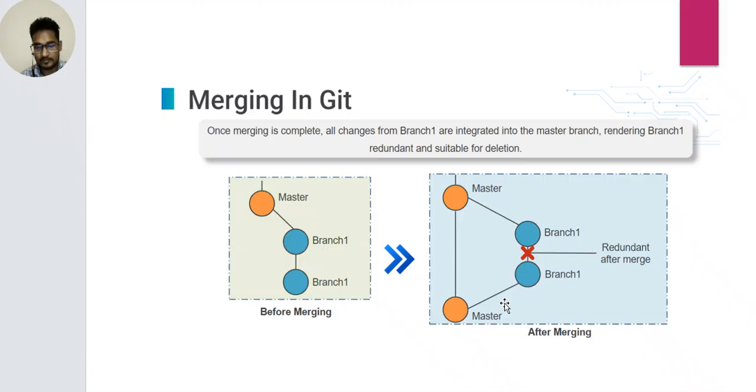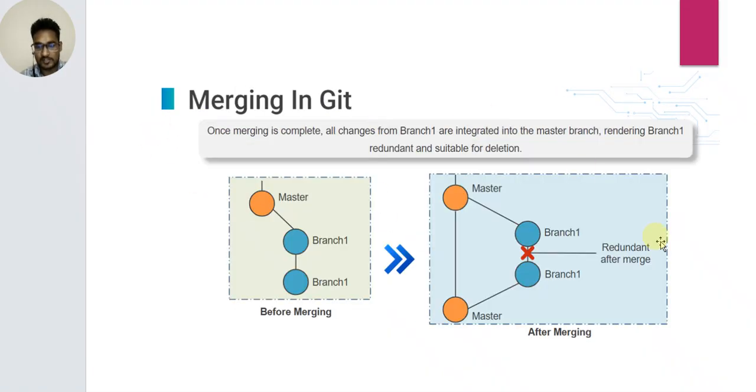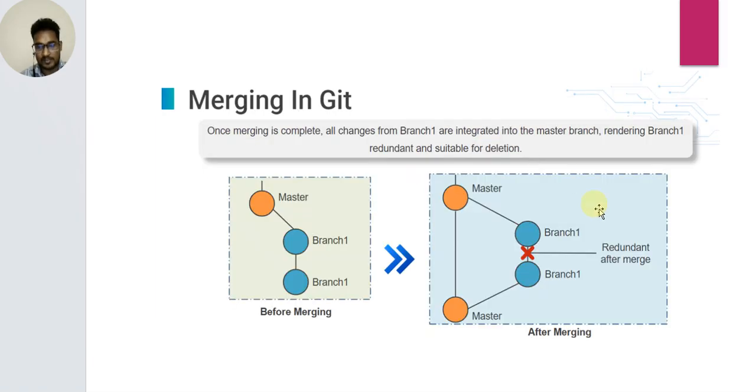Okay. So what is a merge conflict? This is a merge conflict. Two branches not connected are redundant after merge. A merge conflict occurs when two branches change the same part of the file. For the same part of the file, Git cannot decide which change to keep. The same part is changed by branch 1 and branch 2.